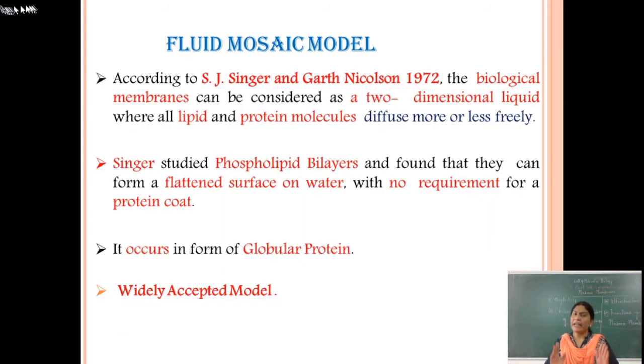Next is the fluid mosaic model. In 1972, Singer and Nicolson proposed it. According to them, biological membranes can be considered as two-dimensional liquids where all the lipids and protein molecules diffuse more or less freely.